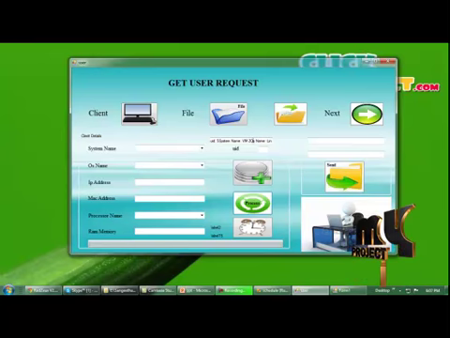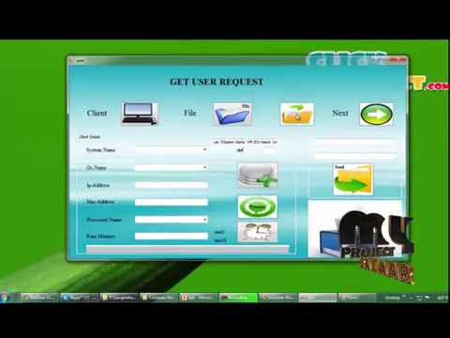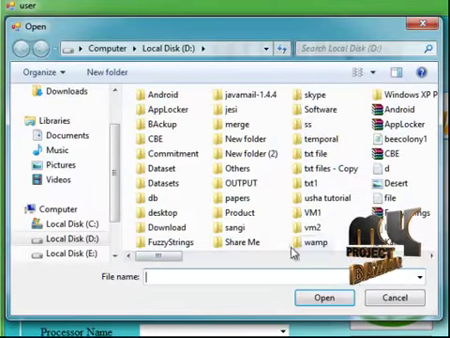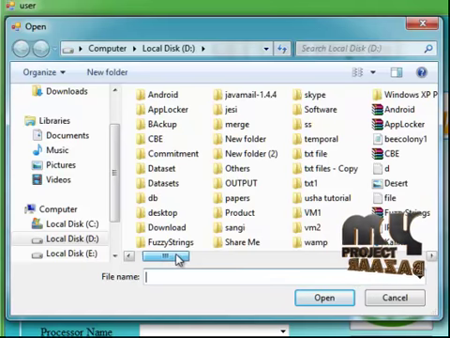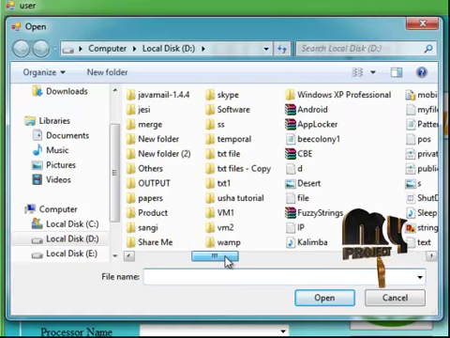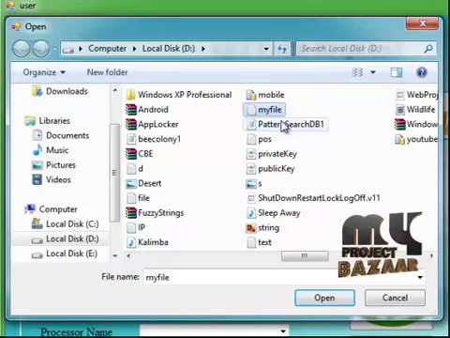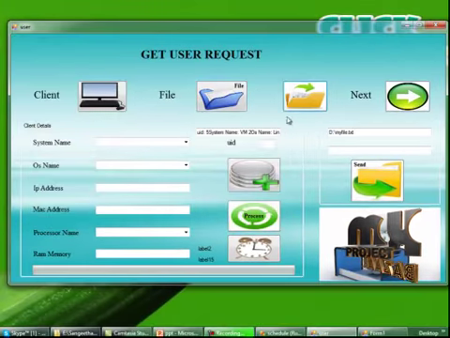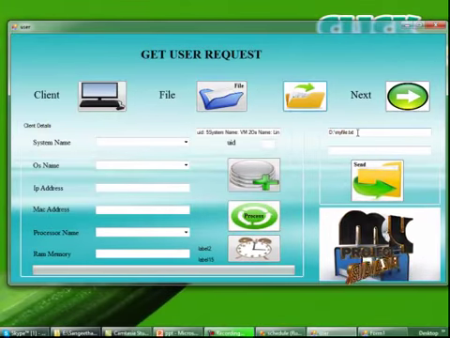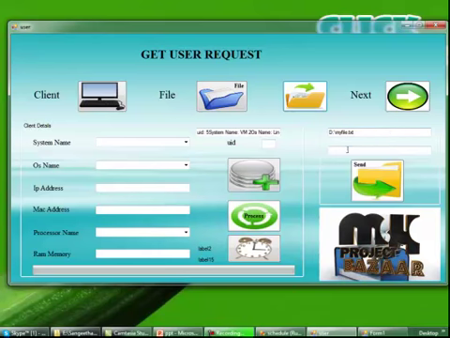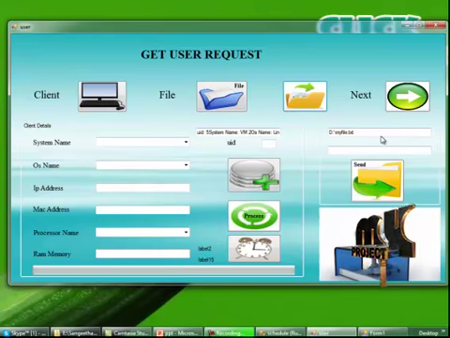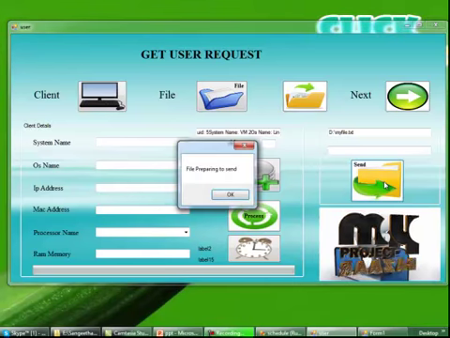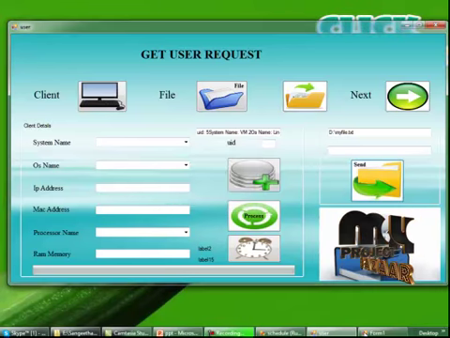That will be displayed in the text boxes here. So now I am going to open the text file. By clicking this button, open. The file name is my file. Just click on this my file, open. My file has been opened and that will be displayed in the text box here. I'm going to send these client details to the server. So by clicking this button, file preparing to send.